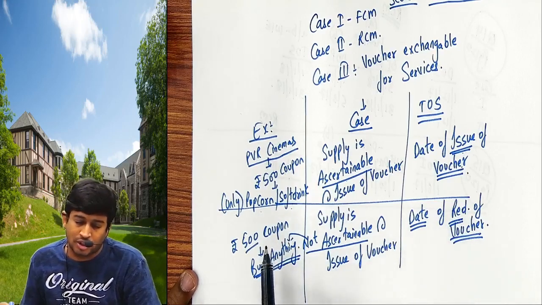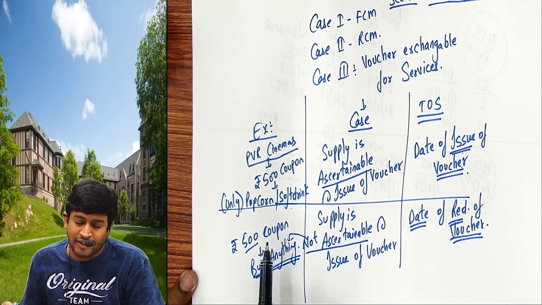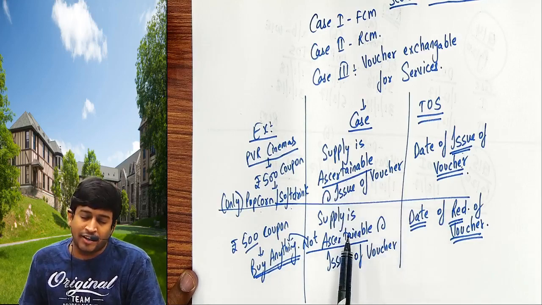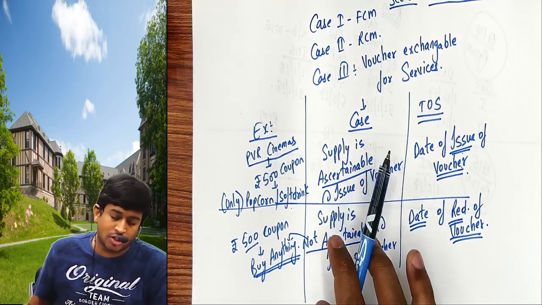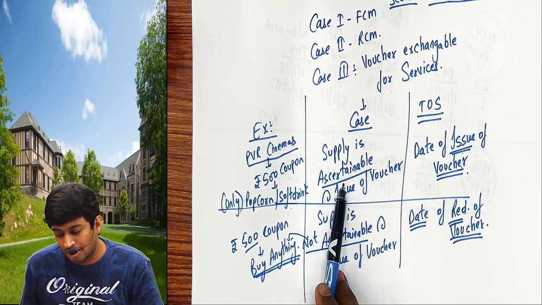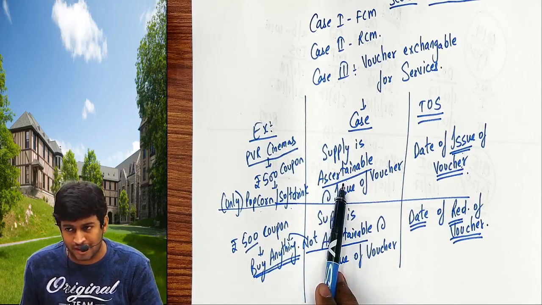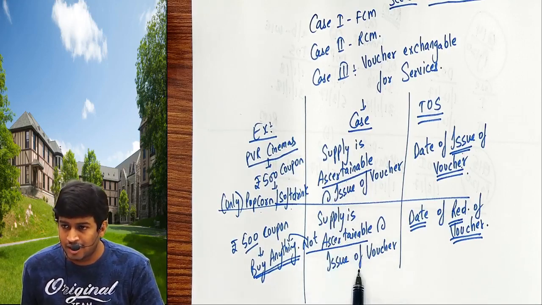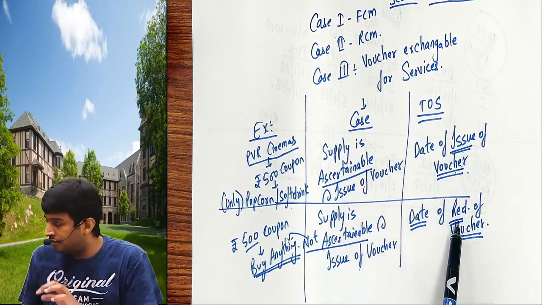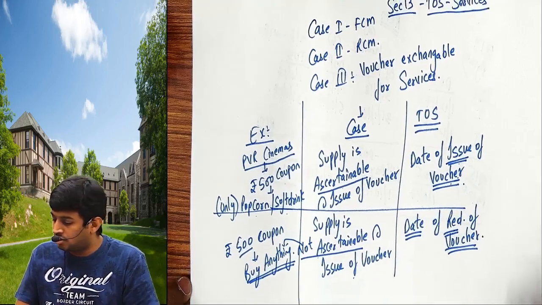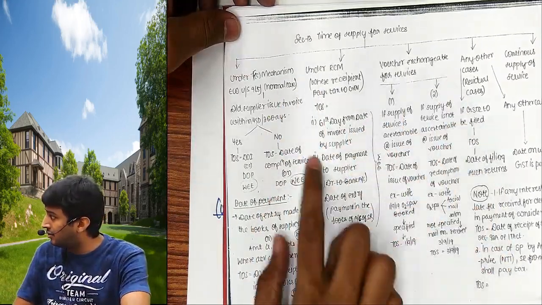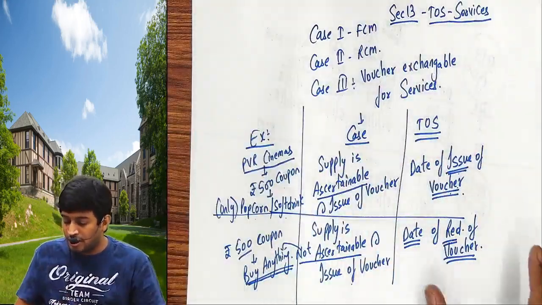One more example. Shoppers Stop. I got a voucher. It said you can buy 500 rupees worth of clothes. That is ascertainable. If you can buy 500 rupees of any product, clothes, watch, shoes, socks, that's called non-ascertainable. Ascertainable: I can buy only specific products. Non-ascertainable: I can buy any product. Ascertainable, time of issue of voucher. Not ascertainable, date of redemption of voucher. Copy this please. You will get all this here, but I am asking you to copy. Please copy.